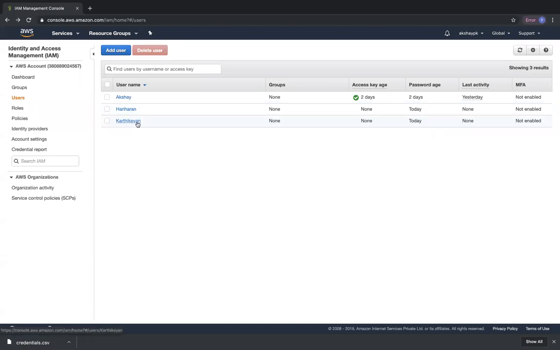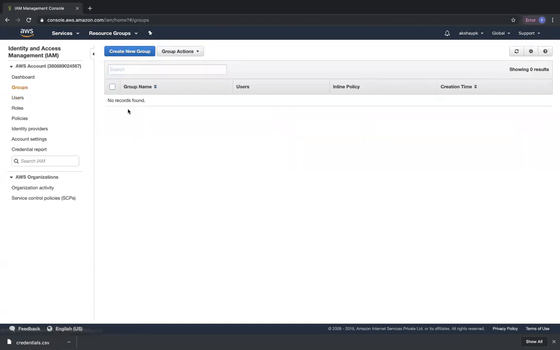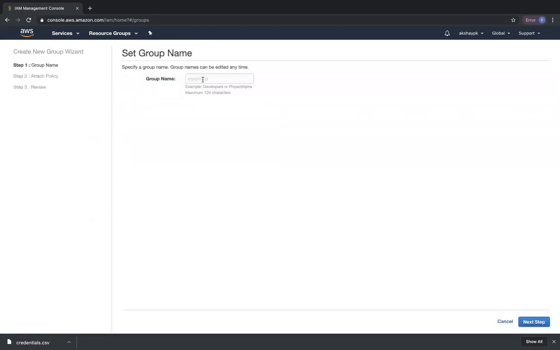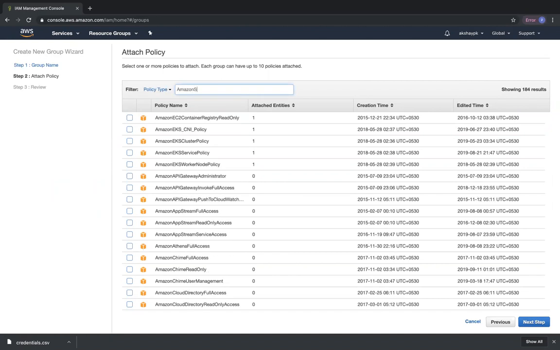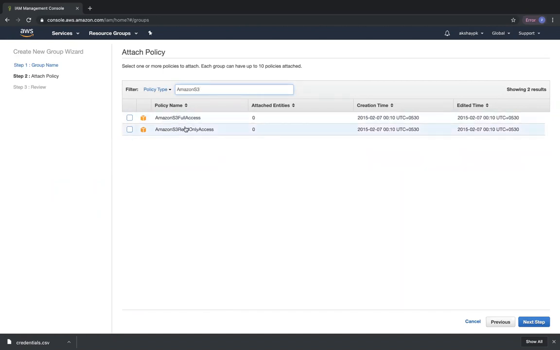So Hariharan and Karthikeyan are two users that we have created. Next, we have to create a group. So we'll click on create group. I'm going to call this HR. So to this HR group, I can directly attach a policy. So right now I'm going to attach the managed policy that we discussed in the demo. Amazon S3 full access and read-only access.